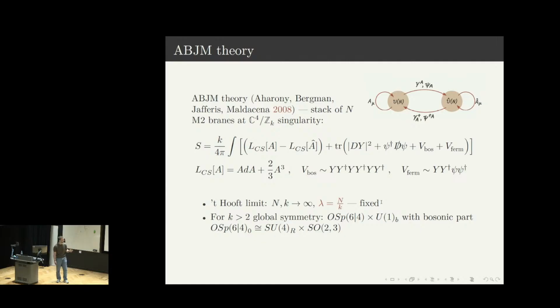For k greater than 2, the global symmetry is just OSp(6|4), which is the superconformal symmetry in this case, and there is also an extra U(1) baryonic symmetry, under which fields in the bifundamental representation acquire charge +1, and fields in the anti-bifundamental representation acquire charge -1. However, in the rest of the talk, I'll consider operators which have 0 charge under this U(1) baryonic symmetry, so this will not be that important, and I will assume that the Chern-Simons level is greater than 2, so there are no supersymmetry enhancements.